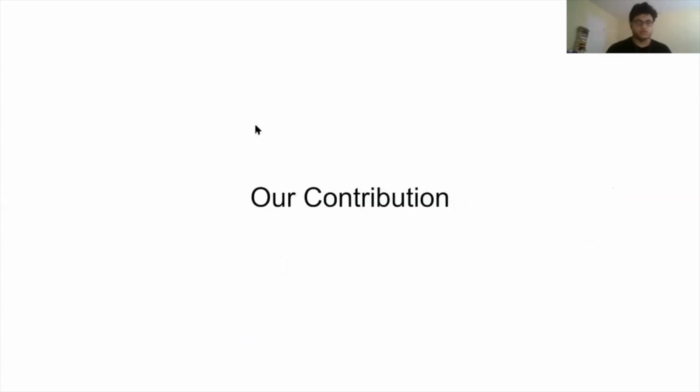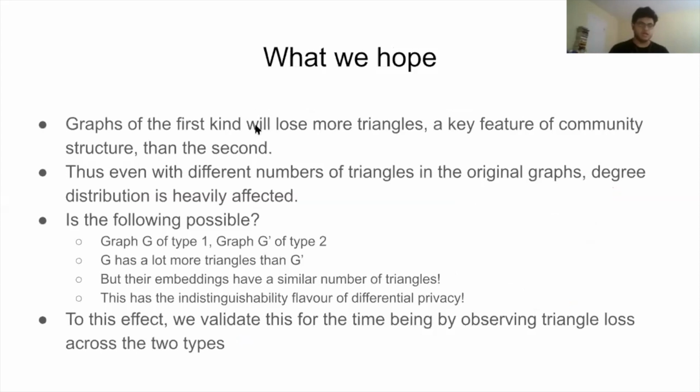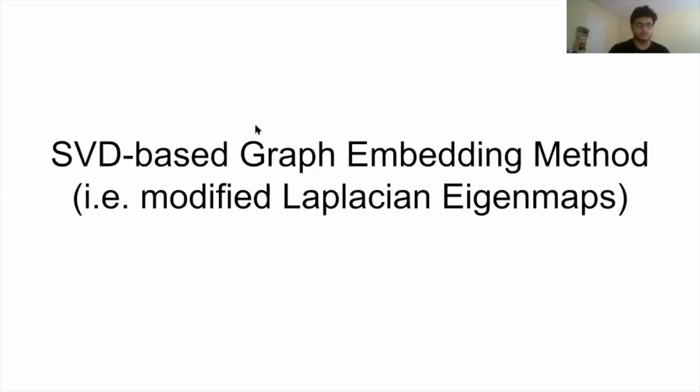So what's our contribution? We hope that graphs of the first kind will lose more triangles and graphs of the second kind will lose fewer triangles. Essentially we are saying that graphs with very different numbers of triangles will end up with embeddings which have comparable numbers of triangles. We hope that this is the first logical step in establishing an epsilon-delta differential privacy argument for a similar setting. And we hope that the first step we take is sufficient, that is, observing triangle loss across two types of graphs. For empirical validation, I move on to Yatong, who talks about SVD.